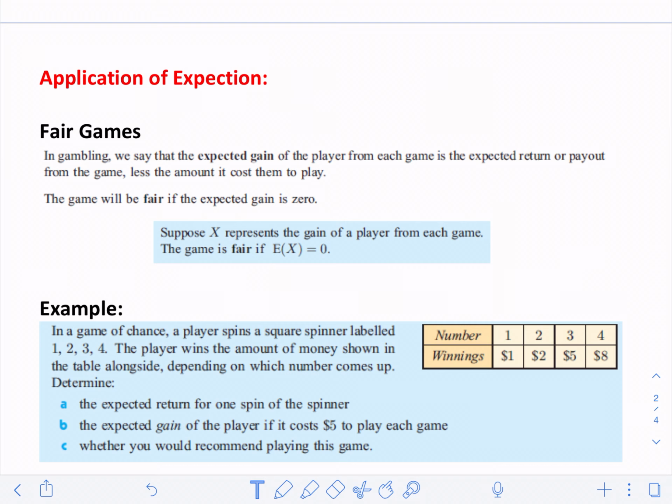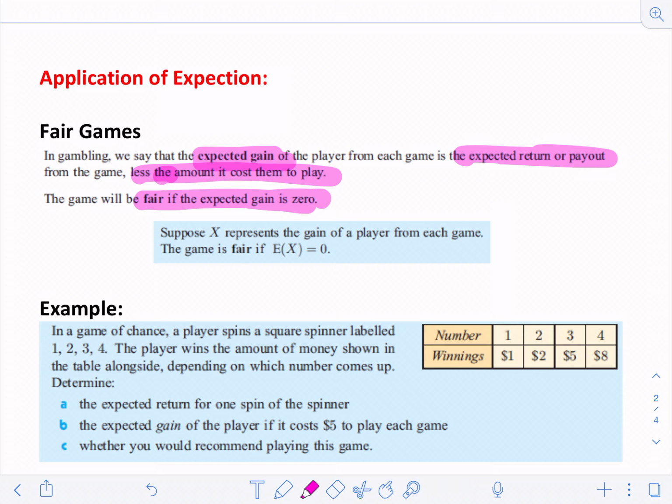But if you expect a game to be a fair game, just real quick, let me back up here. Expected gain is the expected return or payout from the game, less the amount that it costs you to play. So it's what the payout is minus what it costs to buy in. Ideally, you want that to be a positive number. You want to be able to get more than it costs you to play. But again, casinos don't work that way because they would be out of business. However, we would say a game is fair if the gain is going to be 0. So again, a game is fair if our expectation is going to be 0.